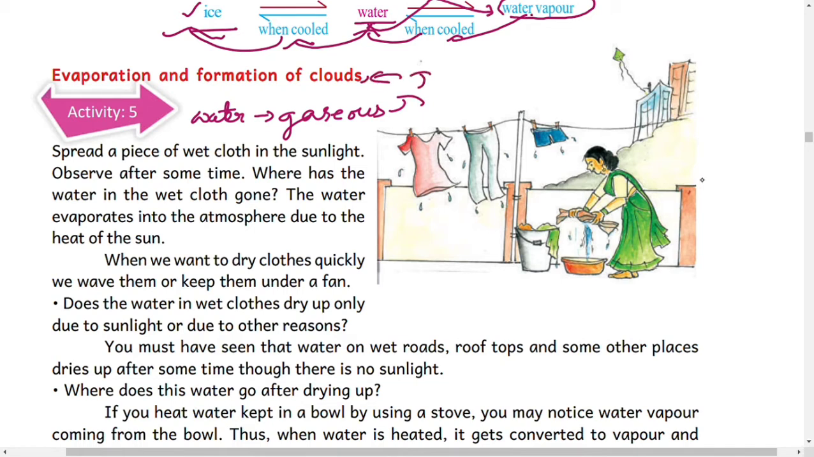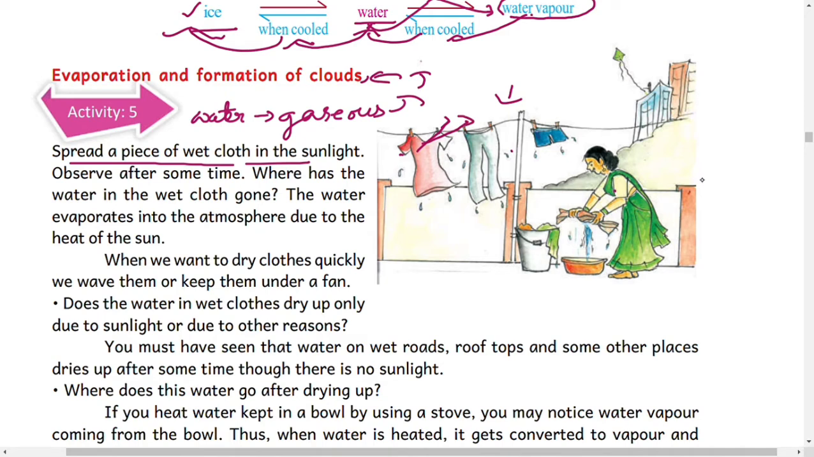Spread a piece of wet cloth in the sunlight. See, this lady hangs the clothes and exposes them to the sunlight. Why do we do this? If we want to remove the dirt and dust from the clothes, this woman washes the clothes and dries them in the sunlight. Whenever the clothes dry with the help of sunlight, the water gets evaporated and reaches the atmosphere.